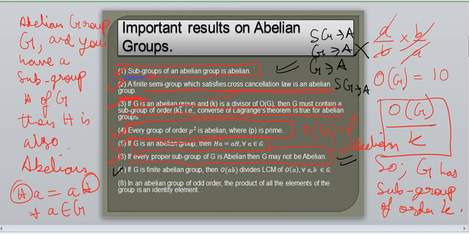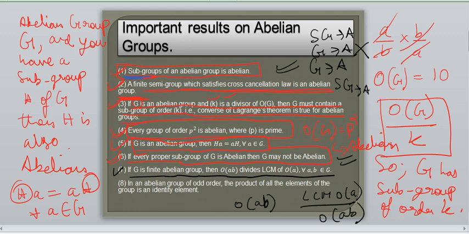Moving on to our seventh point. If G is a finite abelian group, then the order of AB divides the LCM of the orders of A and B, for all A, B belonging to G. So what does that say? If G is a finite abelian group, finite meaning it does not go to infinity, then the order of the element AB, A into B, divides the LCM of the order of A and the order of B. Understood? Very, very simple concepts. Just have to keep that in your head.